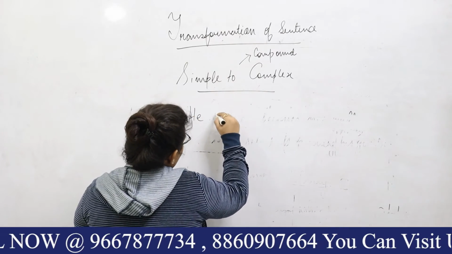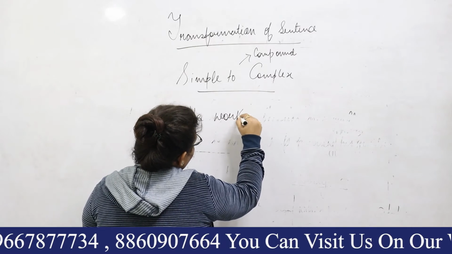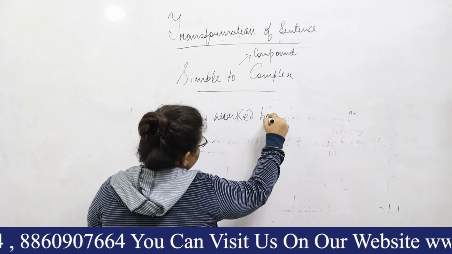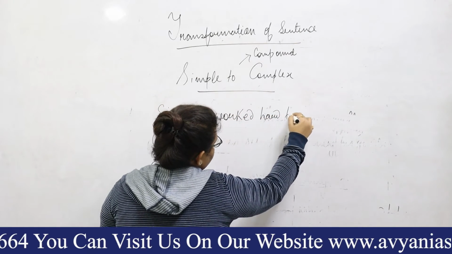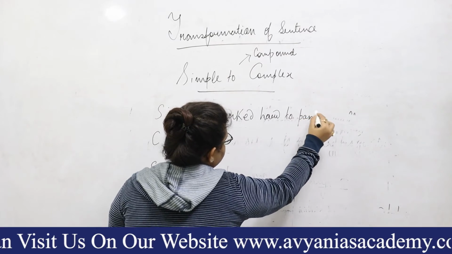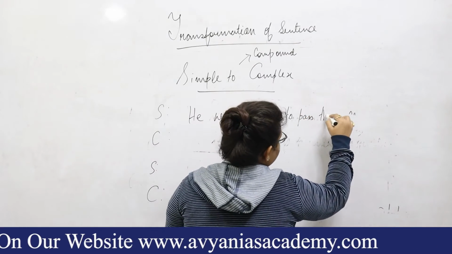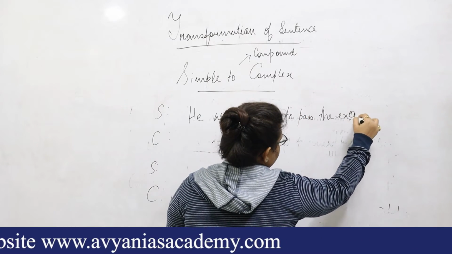Such as: he worked hard to pass the examination.